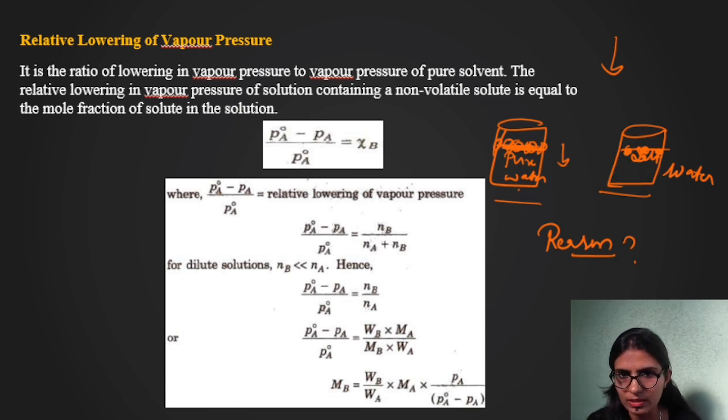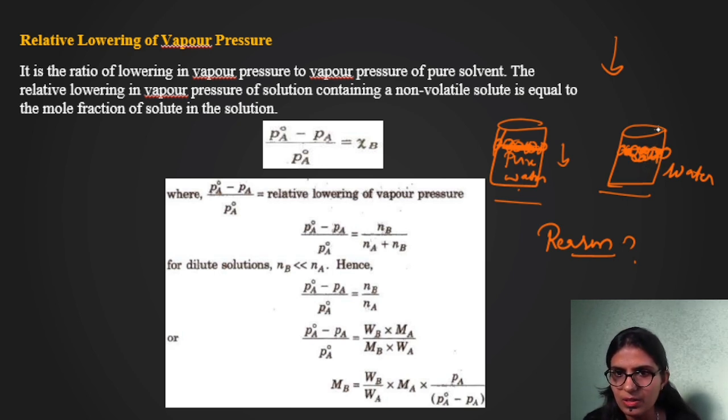Salt is non-volatile. It won't convert into vapor form, right? So when it is non-volatile, it is not contributing to the vapor form. So they are creating a kind of problem. Wherever we had water molecules, here a lesser number of water molecules are there at the surface, right? Comparatively, here we will see a lesser number of water particles.